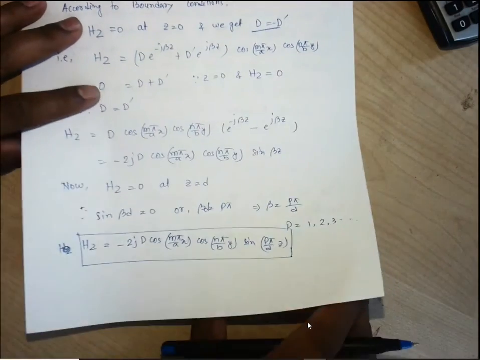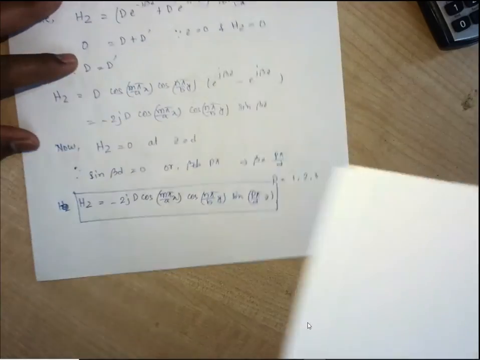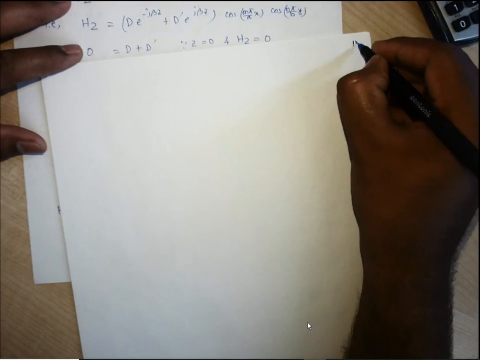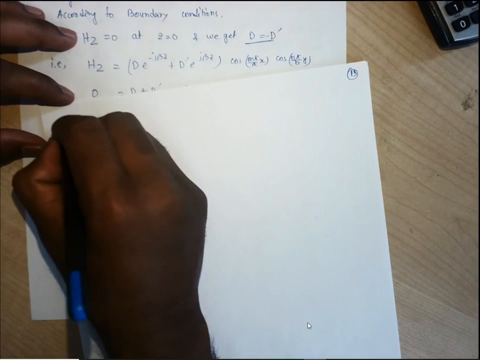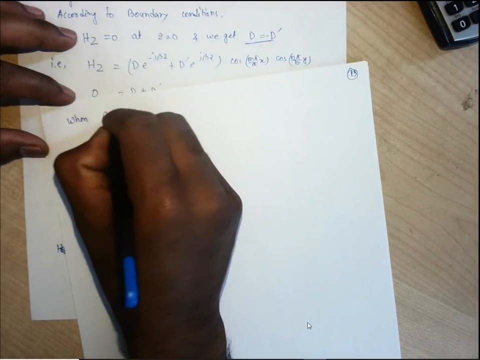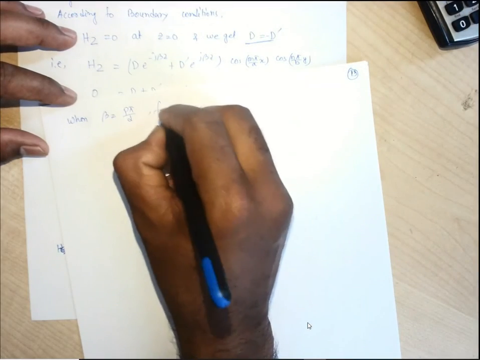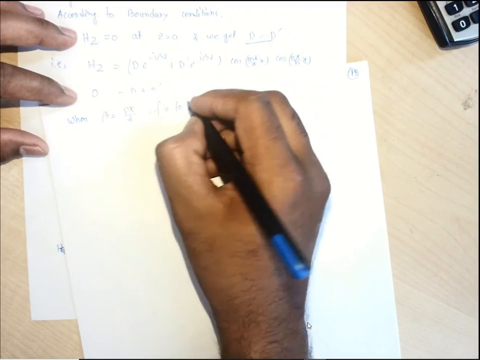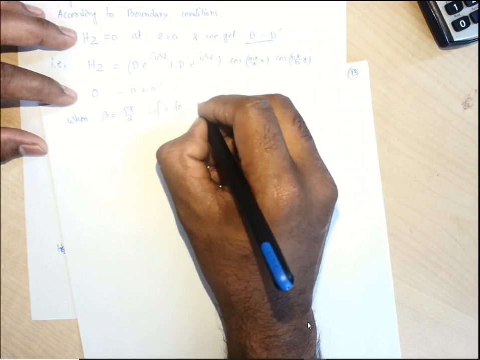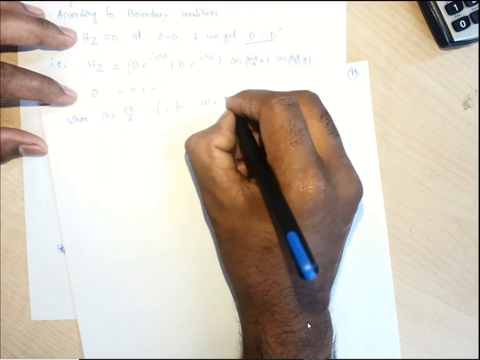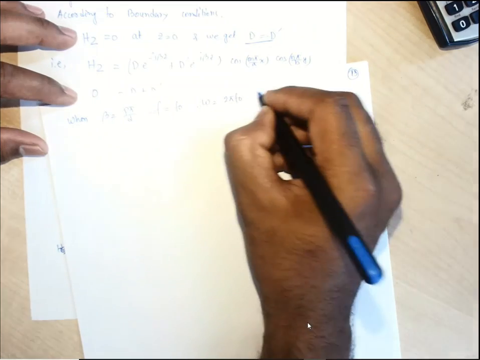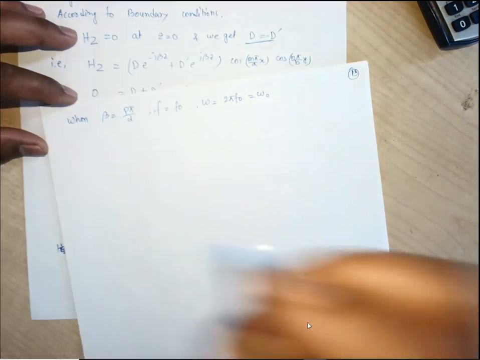Now let us find out the cutoff frequency. When beta is equal to p pi by d, we have f equal to f naught, or omega equal to twice pi into f naught, or omega naught. Let us consider.